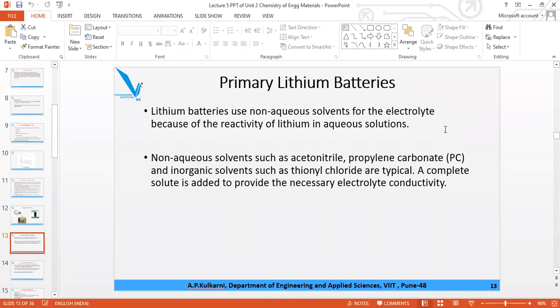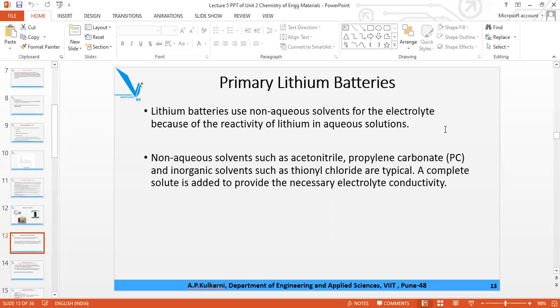No oxidation-reduction reaction will occur, and no electrical energy will be released by the cell. In that case, we say that the life of the cell is over. That is called a non-rechargeable cell. So primary lithium batteries are all the time non-rechargeable. You cannot use them again and again. Once their life is over, you have to throw them out.